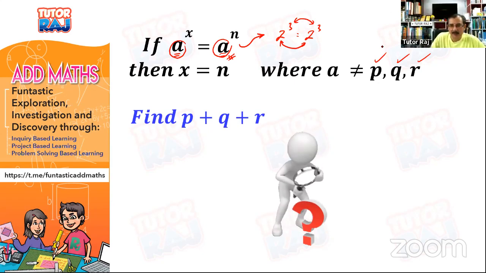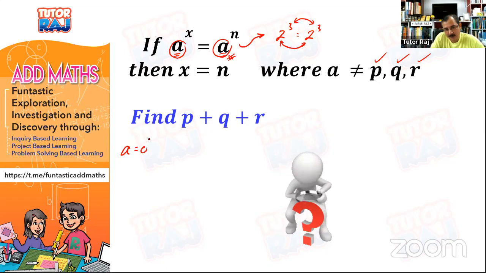Okay. So how to answer these questions? Then we have to start to investigate. All right. Now, of course, there are so many numbers in maths. Kan? So the easiest one to start with will be 0. Okay. So let's say your A is 0.